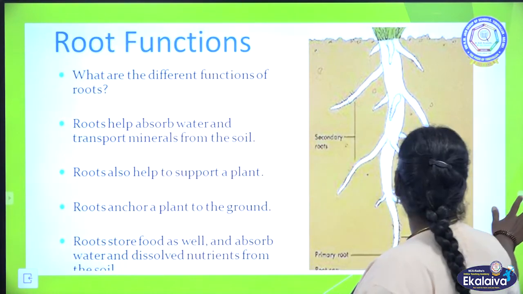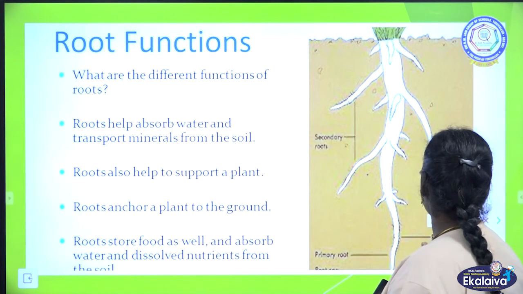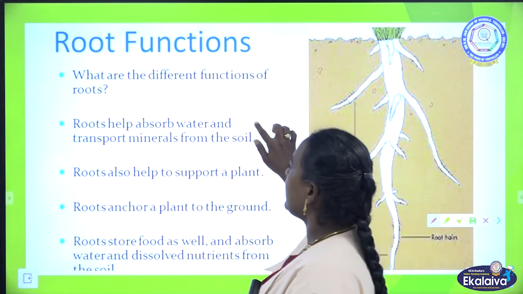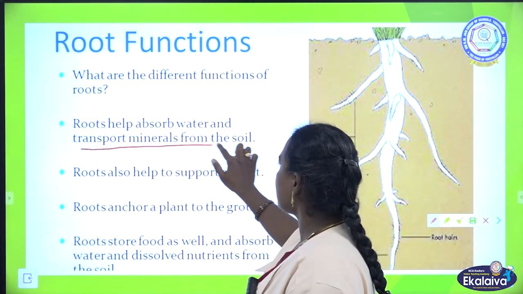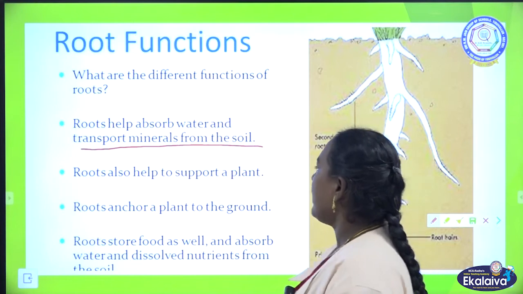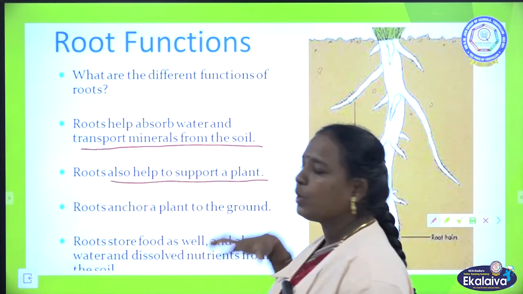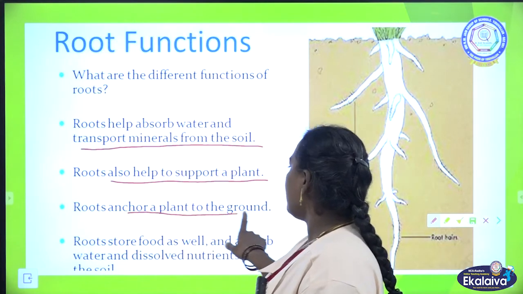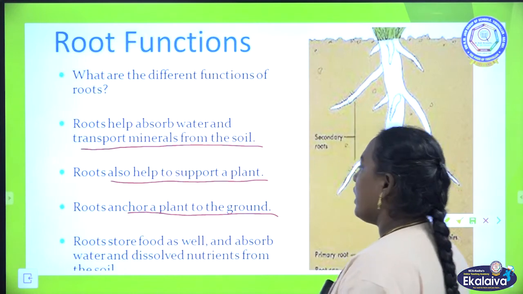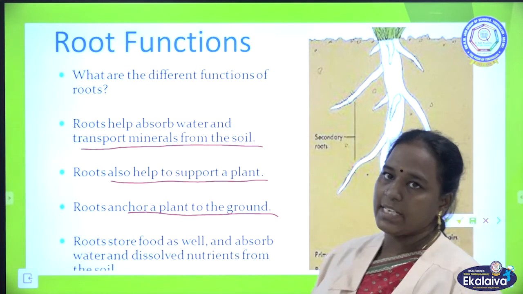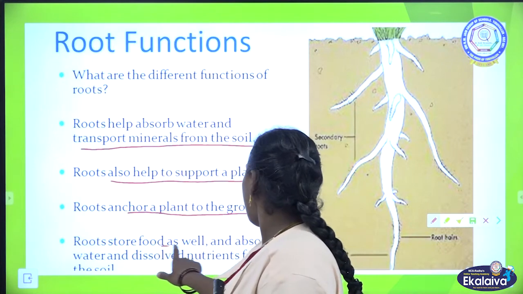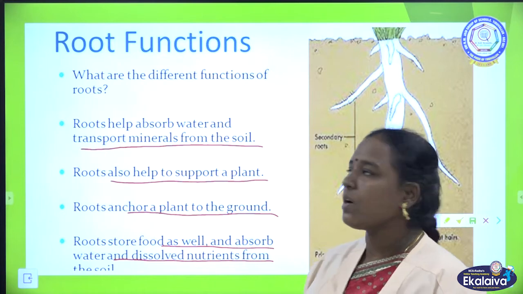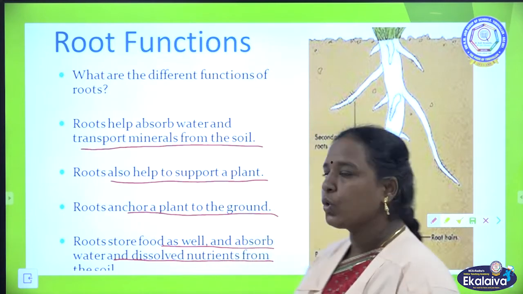The first one: it absorbs water and transports minerals from the soil. It gives support to the plant and anchors a plant to the ground. Root stores extra food, and absorbs water and dissolved nutrients from the soil. These are the main functions of the root.